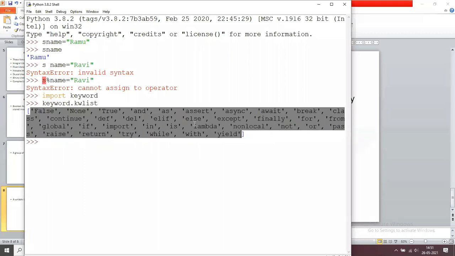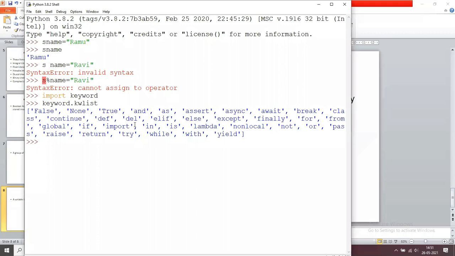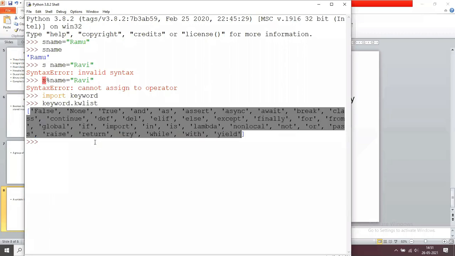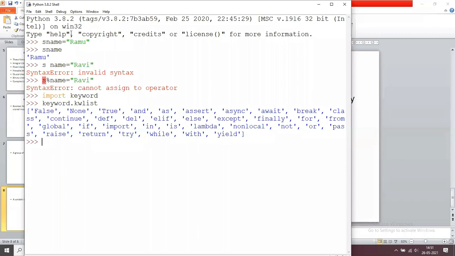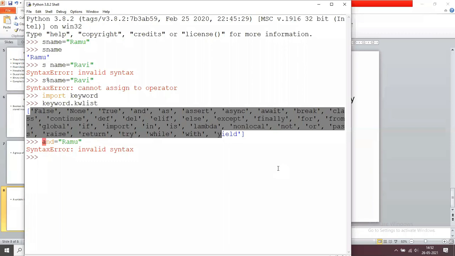When you write programs, you will understand all these keywords. Now let us see one thing. These keywords cannot be used as variable names. For example, instead of name, can I use and? And is a keyword. Let us see. And equals to Ramu. If I press enter, it displays an error message, invalid syntax. Why? Keywords cannot be used as variable names.